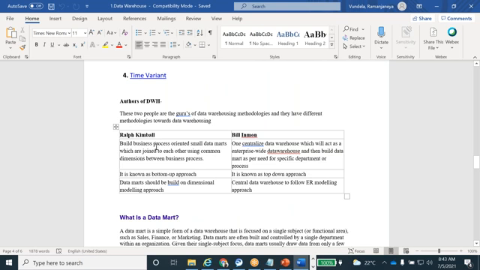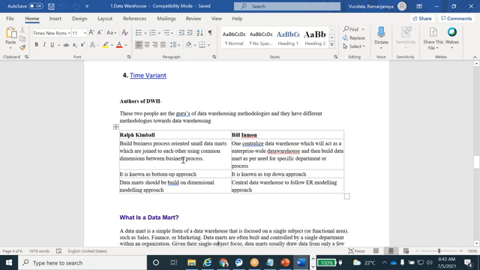Build the business process oriented small data marts which are joined to each other using the common dimensions between the business process. So what are the small data marts? First they are going to use the small data marts. Based on the small data marts, they are going to load into the data warehousing here. For Bill Inmon, once the centralized data warehouse, which will act as an enterprise wide data warehouse, is built, then build the data marts as per needs.